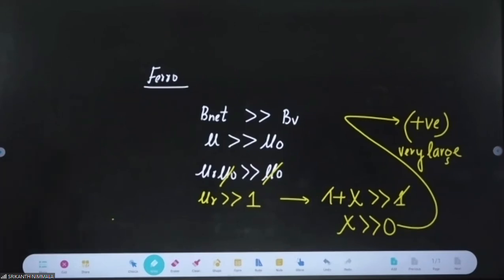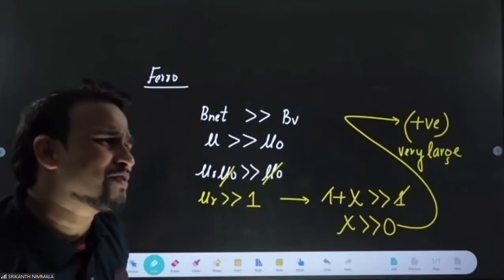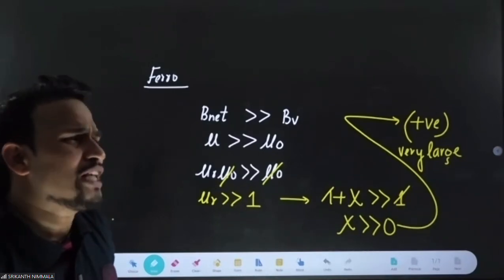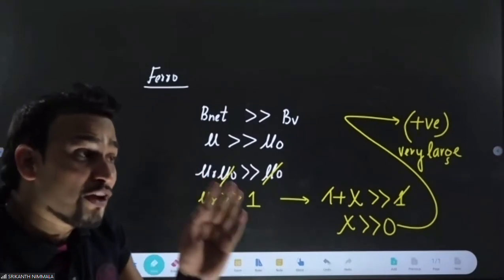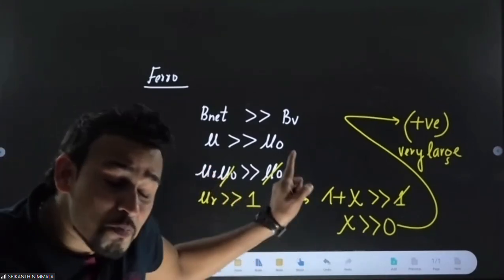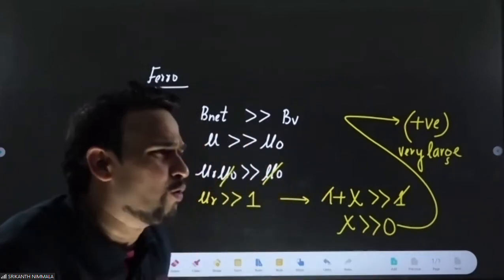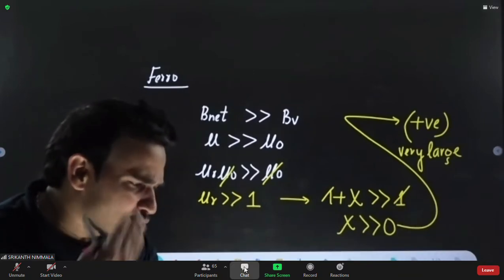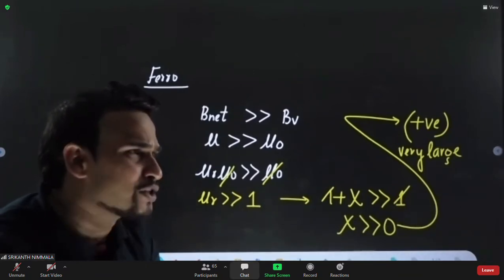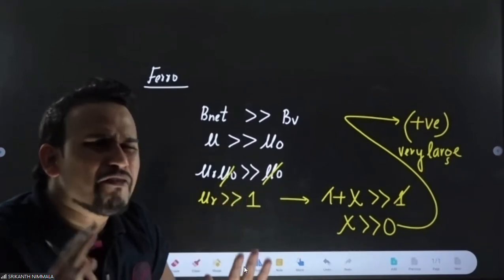Who has positive xi? Yeah, both para and ferro have positive xi, but there is a difference between the xi of para and ferro. What is that difference? Para also has positive, ferro also has positive. Para will have small positive, ferro will have large positive.